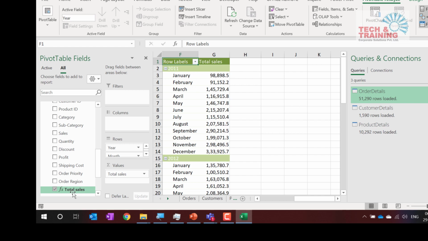Most of the people who struggle with YTD, MTD or same period last year and all those calculations can do them with just a simple line of function. So friends, what I'm going to do now is create a function. If you remember, I had written that function at the bottom of the table. That was the table specific function. Now I'm going to create another function.